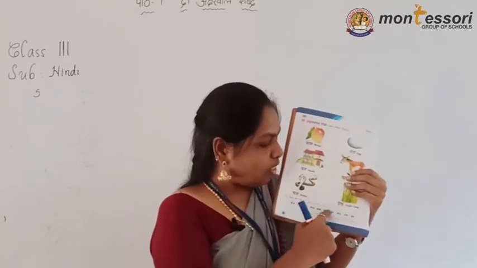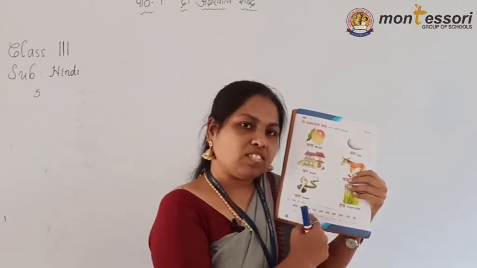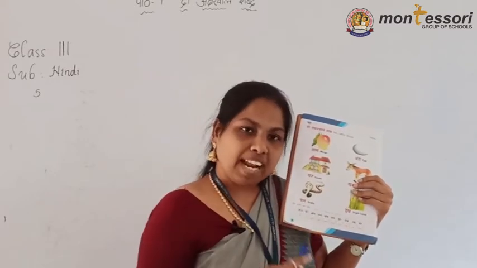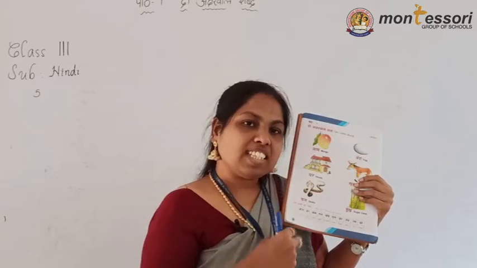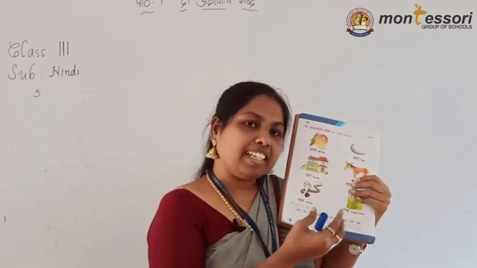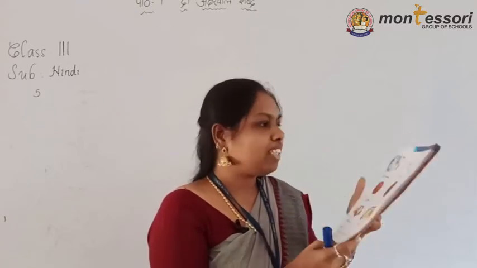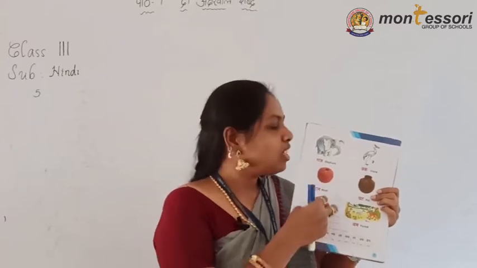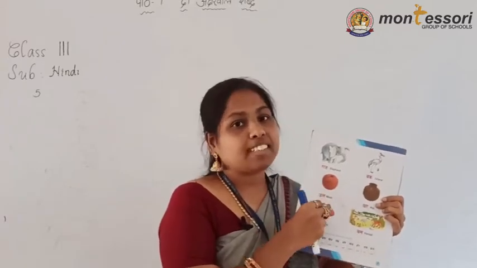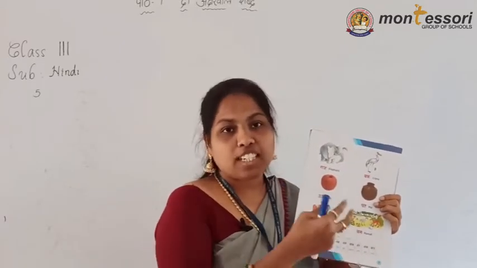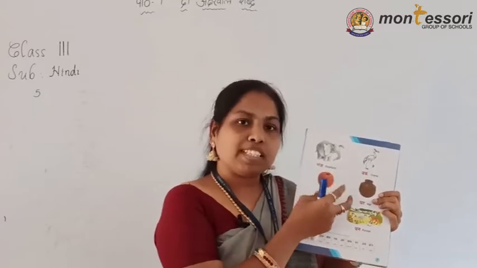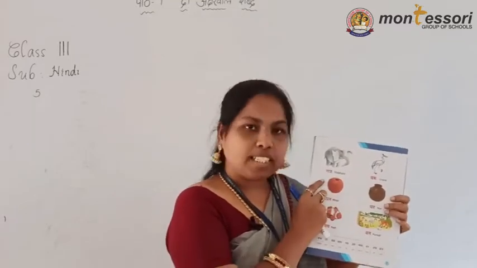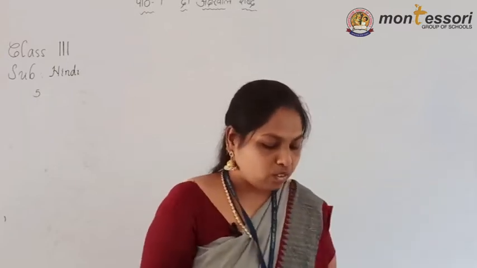By reading all the words in Shabdon ko padho, it is given to read the following words. By joining the letters, if you practice this one, you can identify the letters and join the word easily. Otherwise, if you are learning now itself, I am going to explain again what the letters are, which 2 letters are joined in that word, what the particular sound is, and what the meaning of that particular word is today. Okay children?